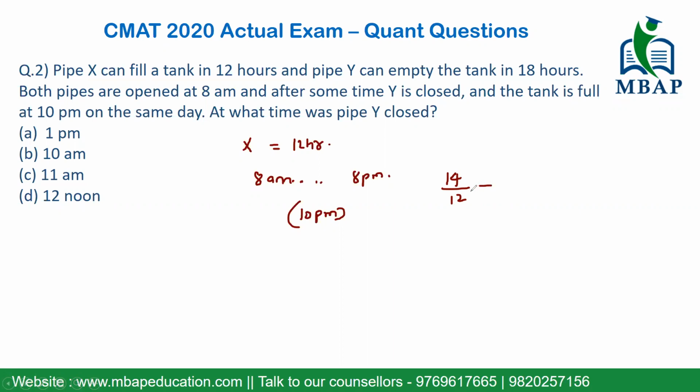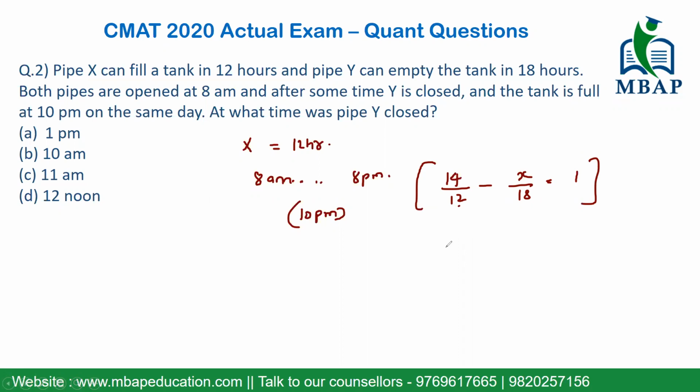Why has X worked additionally? Because pipe Y has been working negatively. Y can empty the tank in 18 hours, but I do not know for what time Y was open. So all I want to consider is 14 upon 12 minus x upon 18 should be equal to 1, where 1 stands for the work that has been done. Clear? The LCM of 12 and 18 will become 36.